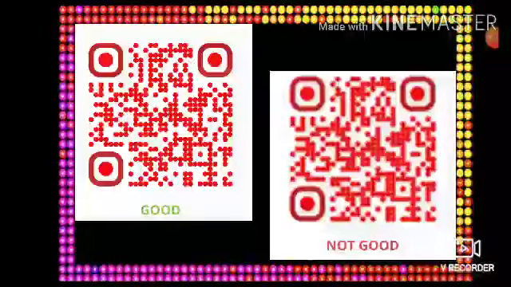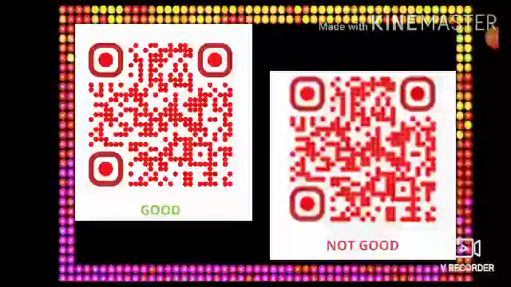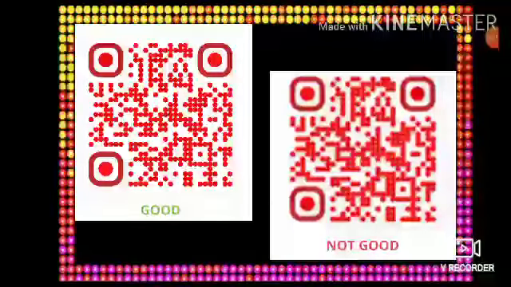Don't create blurry QR codes. Give your QR code images enough resolution to make them look sharp on all screen and print formats. A blurry QR code can make it hard for QR code reader apps to detect the borders of the code and hard to scan.